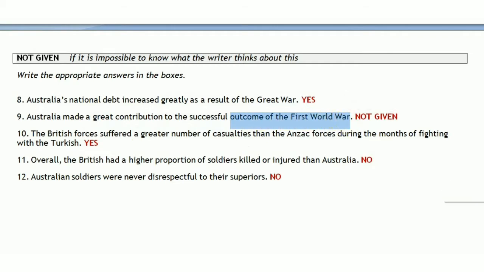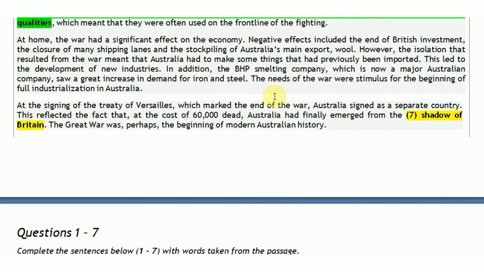You can see here in the last paragraph, they are talking about signing the Treaty of Versailles, which marked the end of the war. So at the end of the war, they signed the Treaty of Versailles. So, this is the outcome of the war, but it is not written that this outcome was a successful one or a failure, like this treaty was successful or in the upcoming years it failed. So no information is given about whether the outcome was successful or not.